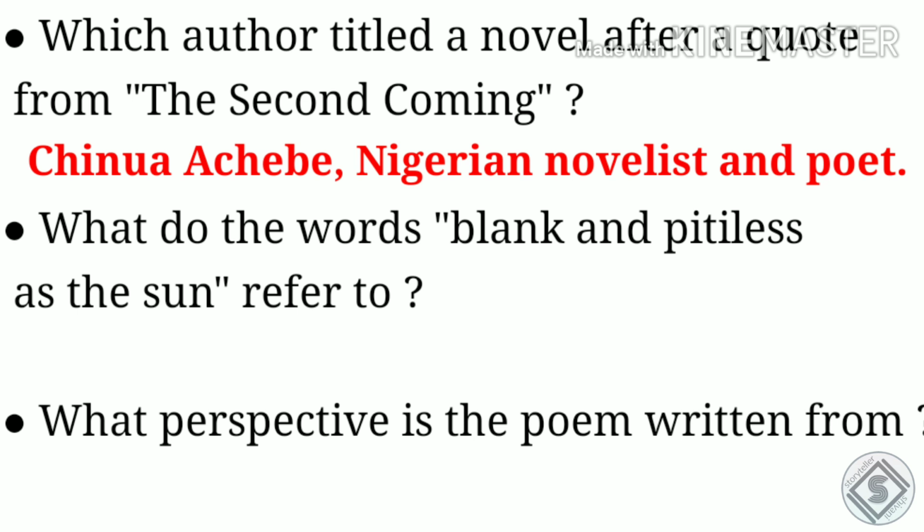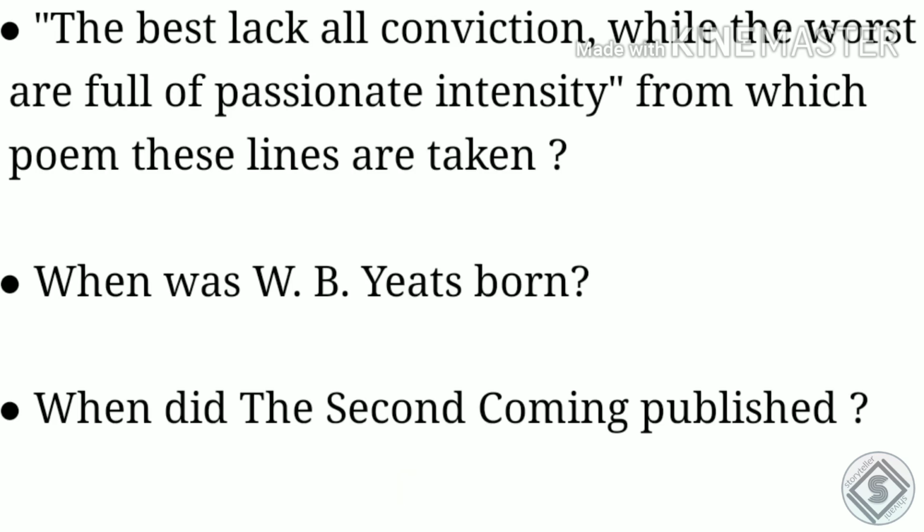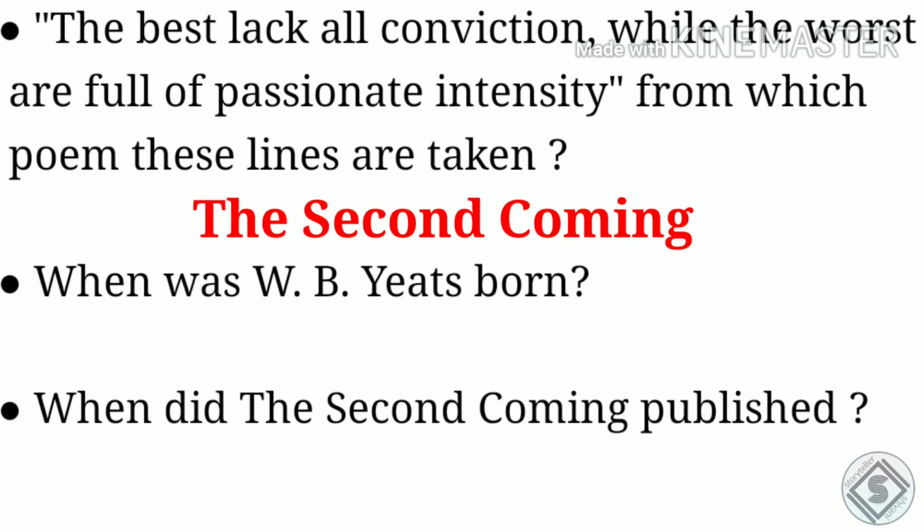Next, what do the words blank and pitiless as the sun refer to? So the answer is the Sphinx's gaze, that is a winged monster having a woman's head and a lion's body. Next question, what perspective is the poem written from? So the answer is the first person. Next question, the best lack all conviction while the worst are full of passionate intensity. From which poem are these lines taken? So it is taken from The Second Coming.